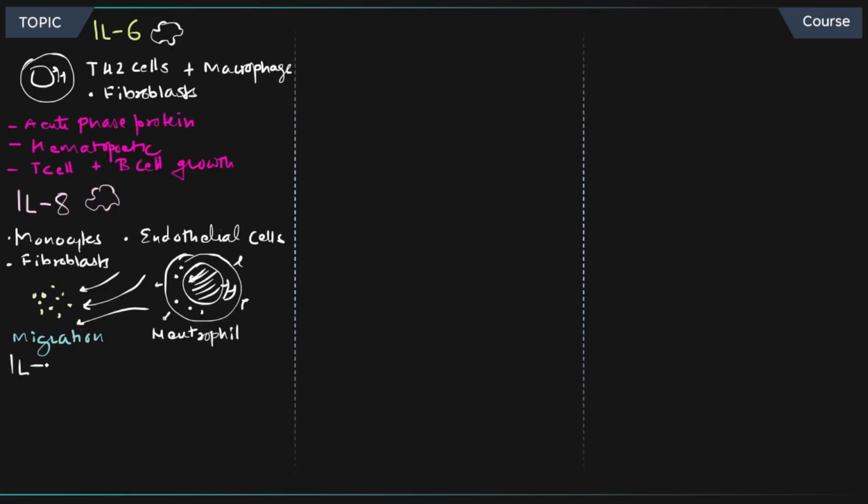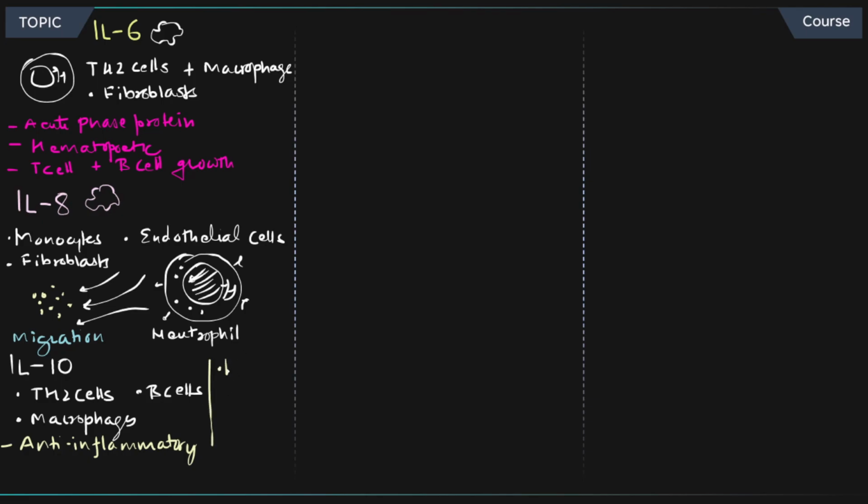Now let's talk about IL-10. It is produced by Th2 cells, B cells, and macrophages. And look at that, this particular interleukin is anti-inflammatory in nature, opposite to most of the interleukins we have studied. Anti-inflammatory means it downregulates the functioning of other interleukins. So IL-1 is going to go down, IL-6 is going to go down, and TNF alpha as well as interferon gamma are going to go down because of this IL-10 anti-inflammatory molecule. This is because excessive immune response is being controlled by this cytokine.